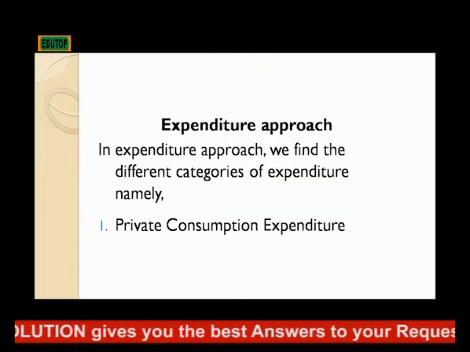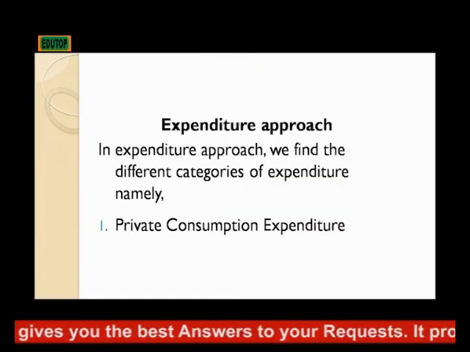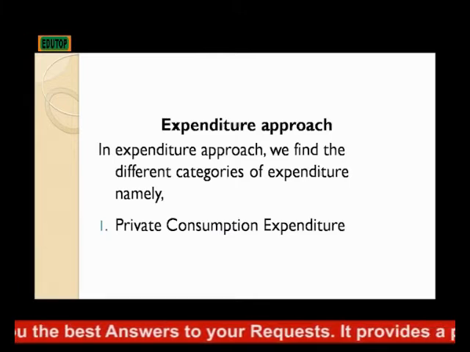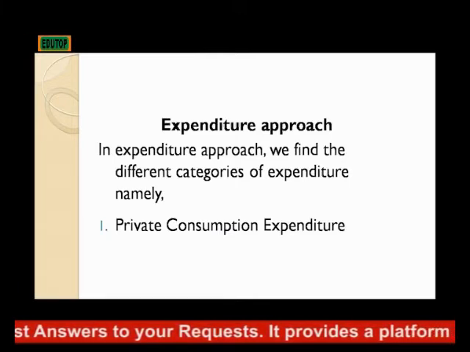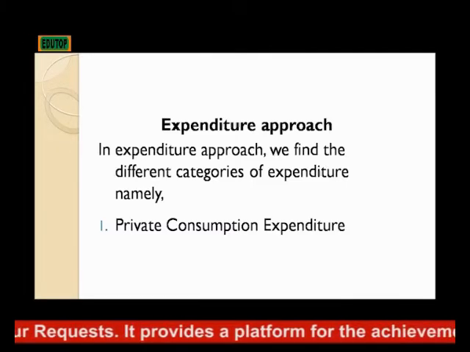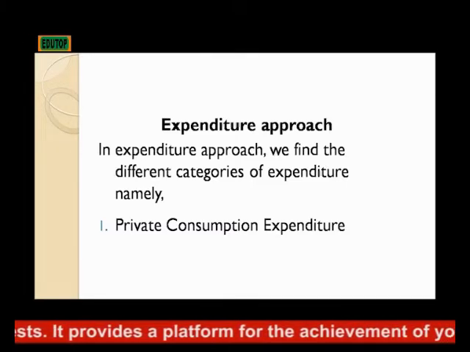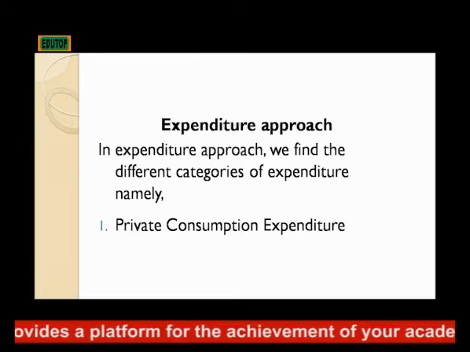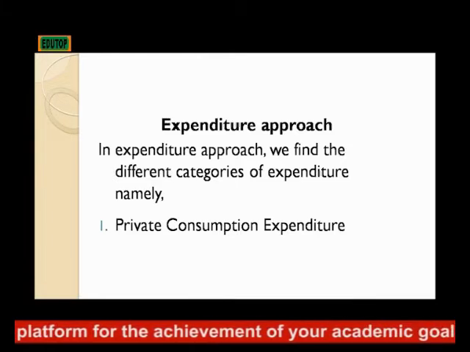Another approach that we have is what we call the expenditure approach. In the expenditure approach, we find the different categories of expenditure, the different types of expenditure that we can use to calculate the gross national product.